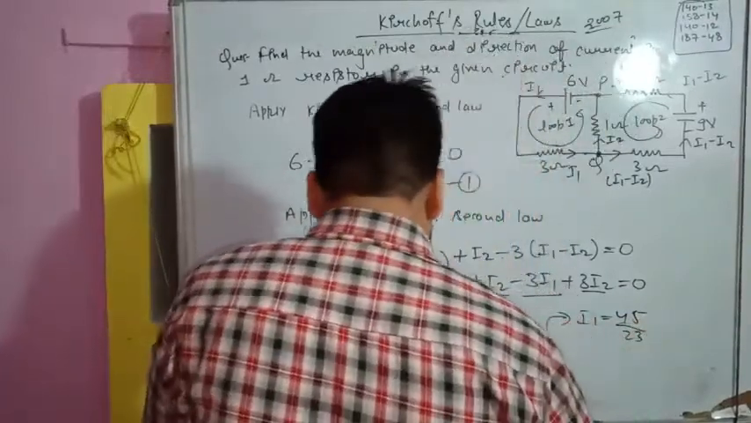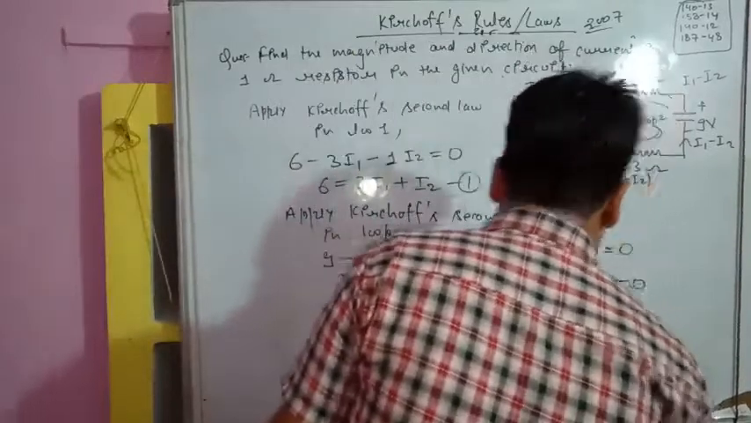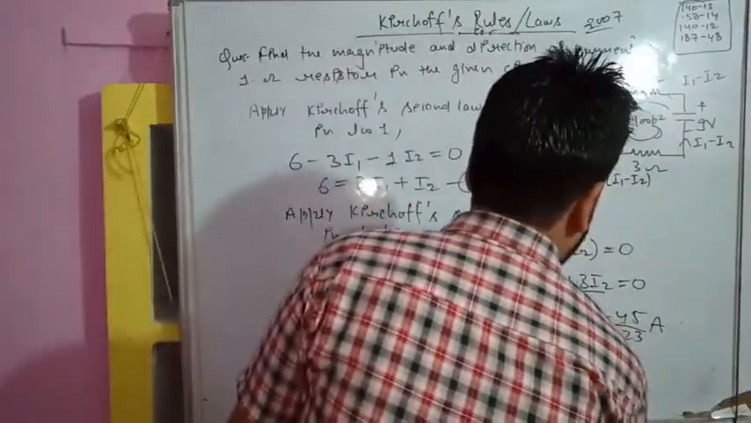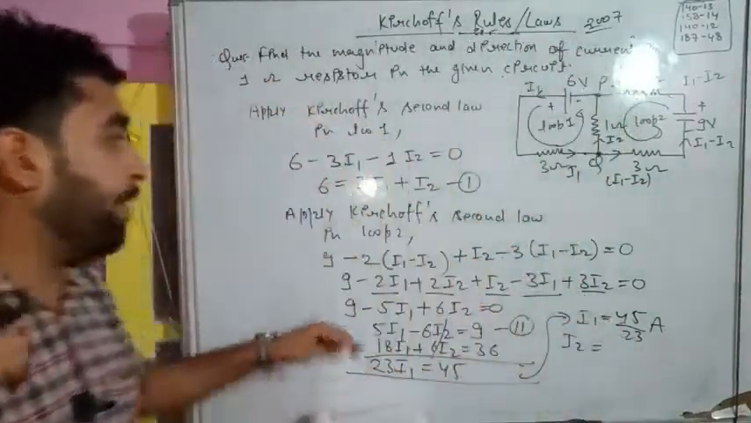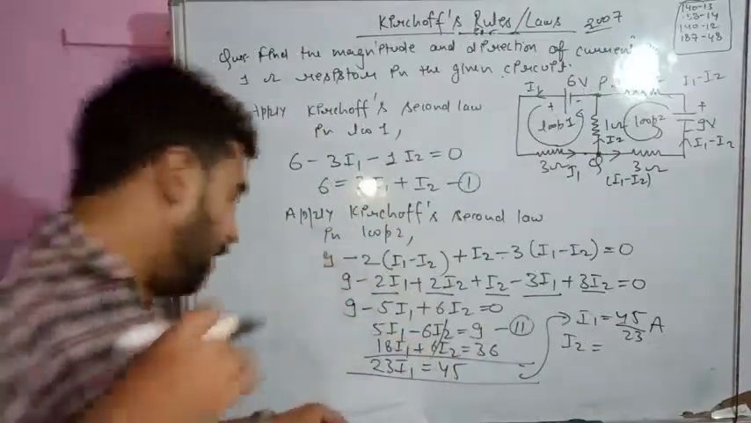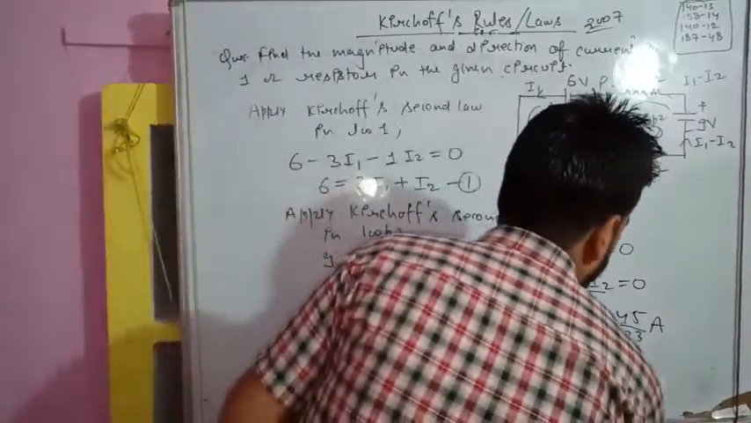Let me check the answer. Okay, very good. 45 upon 23 ampere. That's the correct answer. And while substituting the value in any equation, you can calculate the value of I2. You may substitute the value of I1 in any equation and you will calculate I2, and I2 will be 42 upon 23 ampere.